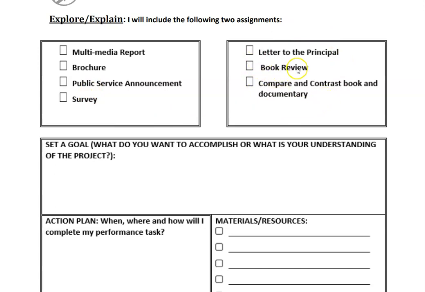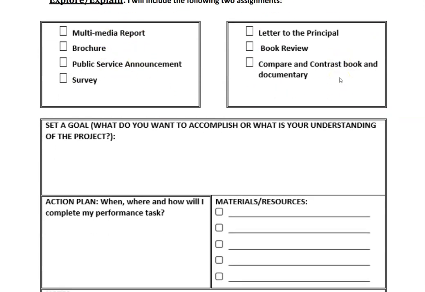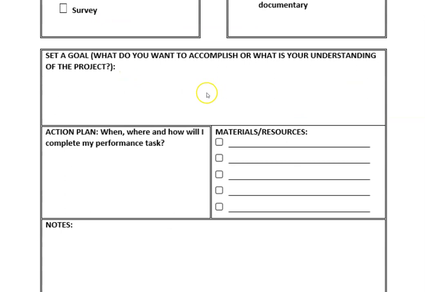Likewise, if you pick a book review, I don't want you to also do the letter to the principal or the compare and contrast book and documentary essay, because the things on the right are very heavy intensive for writing, and the things on the left are very heavy in the presentation, so the visual portion. So I'd like one visual and one writing. Then you're going to set a goal. What do you want to accomplish? What's the point of you choosing those 2 things? What do you want people to understand after you're done?